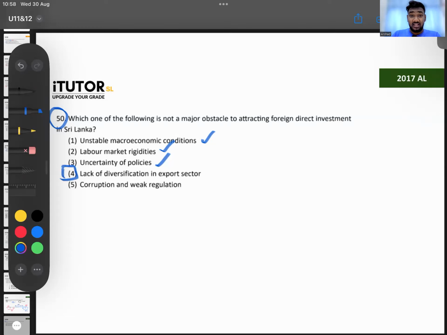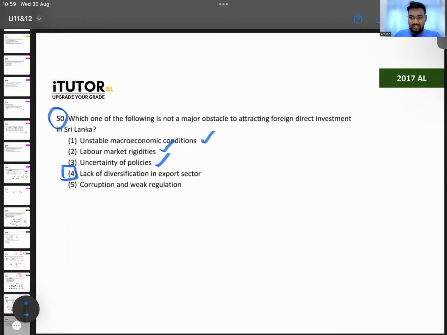Number 5, corruption and weak regulation. Definitely an obstacle, right? Imagine if you're coming to Sri Lanka, you have to pay bribes, and the politician will say, you have to pay me 10 million, then only I will approve you to come in. So much corruption, definitely an obstacle. So which of these is not an obstacle? Lack of diversity. Now, lack of diversity is bad for a country, fine. But that is not an obstacle to attract foreign direct investment. Just because your exports are not diversified, you can't say that there won't be foreign direct investment. Okay? Right. That's question number 50.